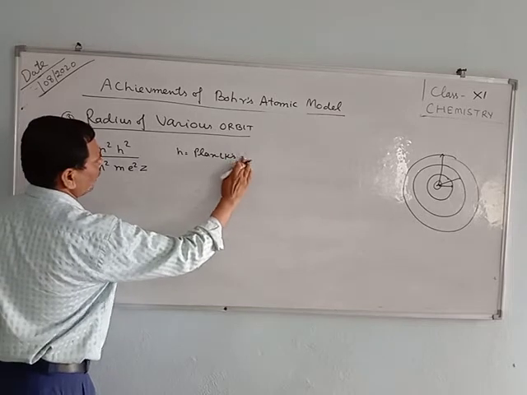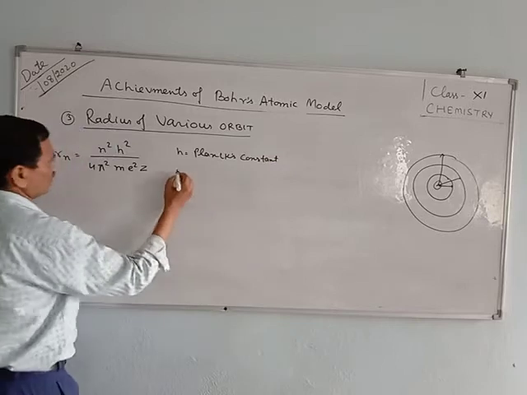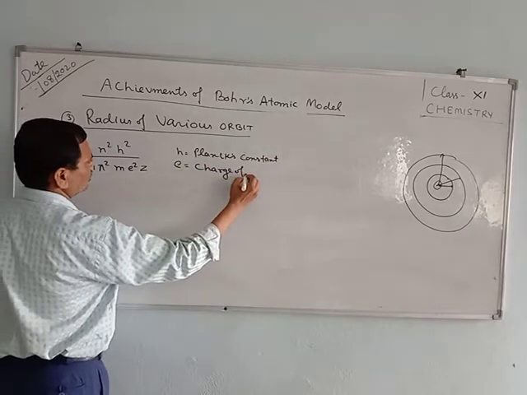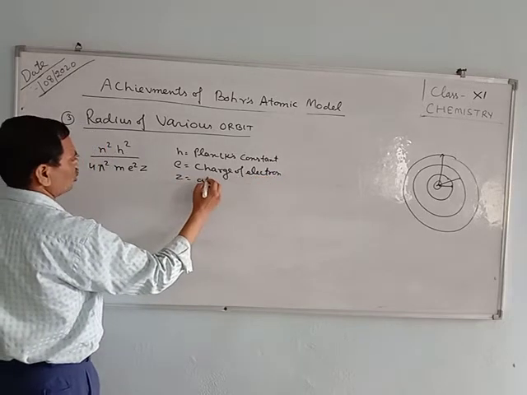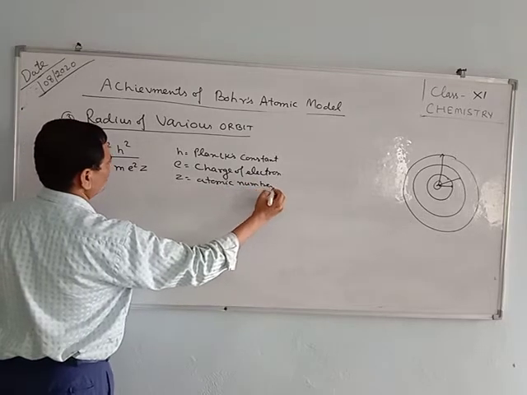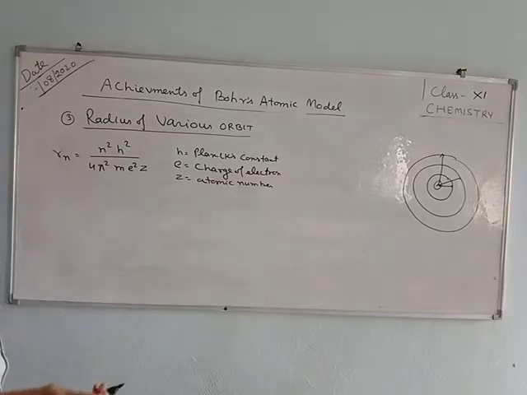h is the Planck's constant, e is the charge of the electron, Z is the atomic number, and pi is 3.14 or 22/7.